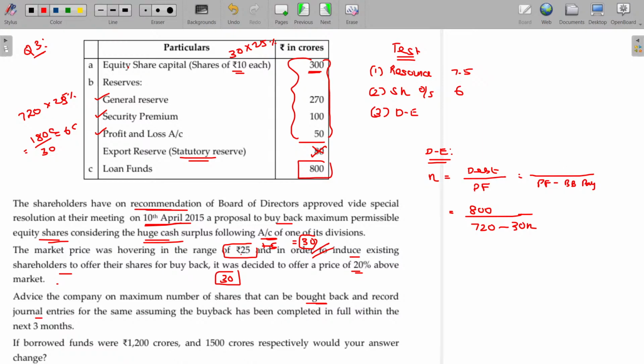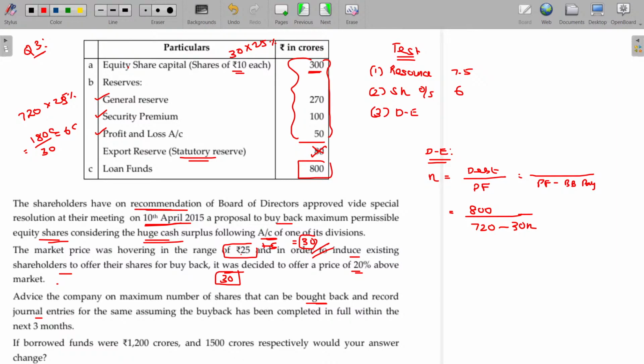Not only that, if you are buying back the share out of free resource, you have to create what? CRR. For 30 rupees, how much CRR should be created?